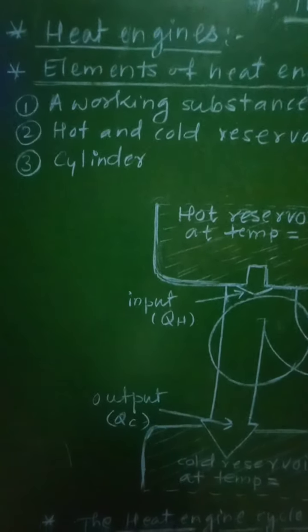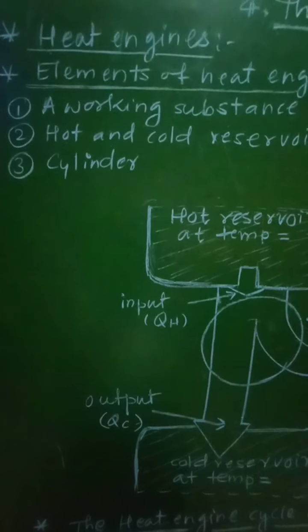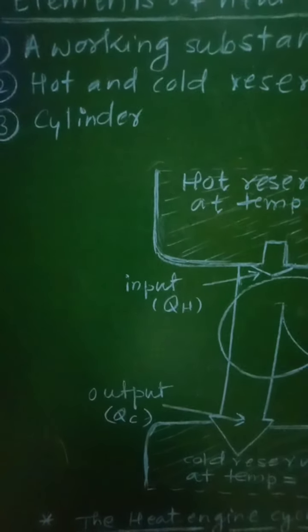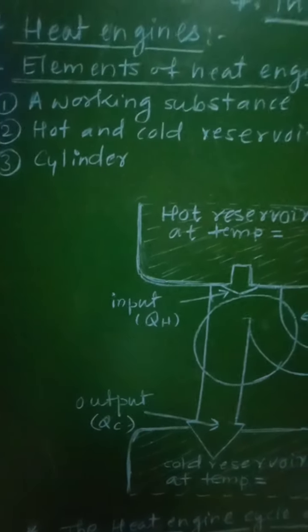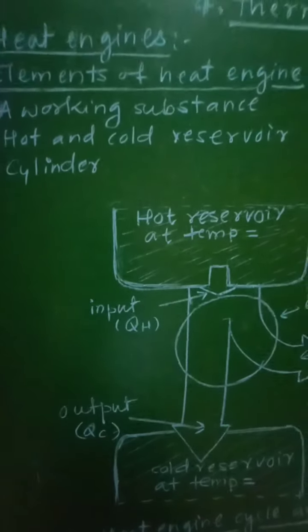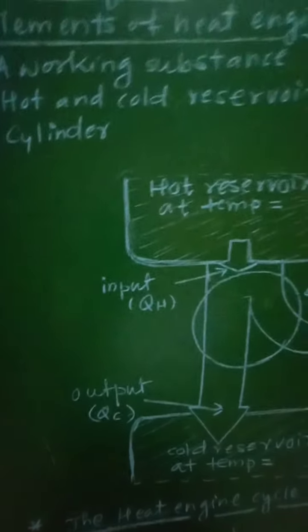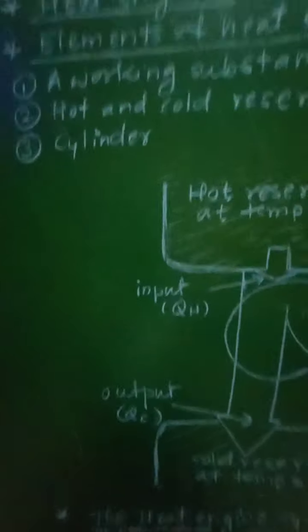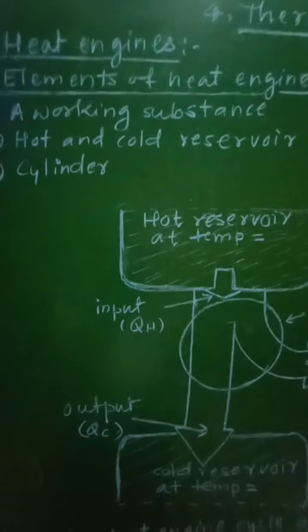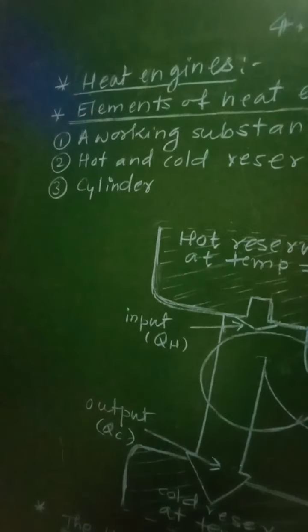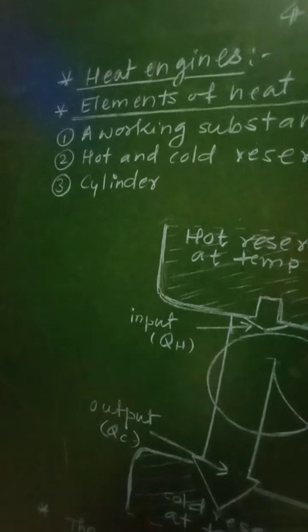Then the third element is the cylinder. The working substance is enclosed in a cylinder provided with a movable, frictionless and massless piston. So that cylinder will be provided with a moving, frictionless and massless piston.